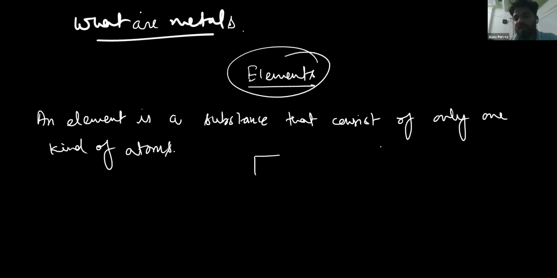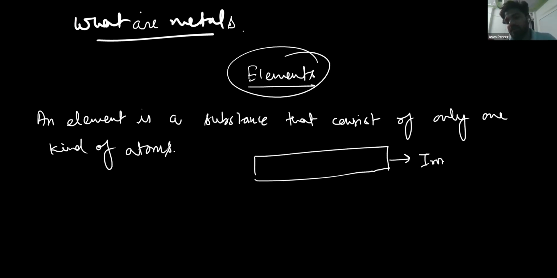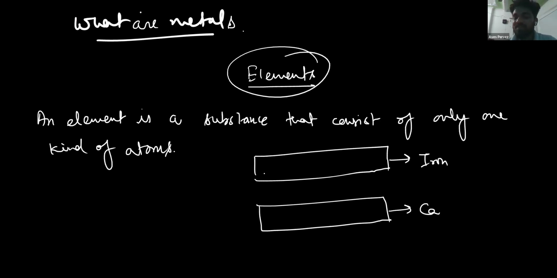For example, if I'm saying that this is a strip of iron, and another one is a strip of calcium, they are the same strips, but what is the difference between these two? The atom of iron is different from the atom of calcium. Say one is circular, for example, and another is square shaped.